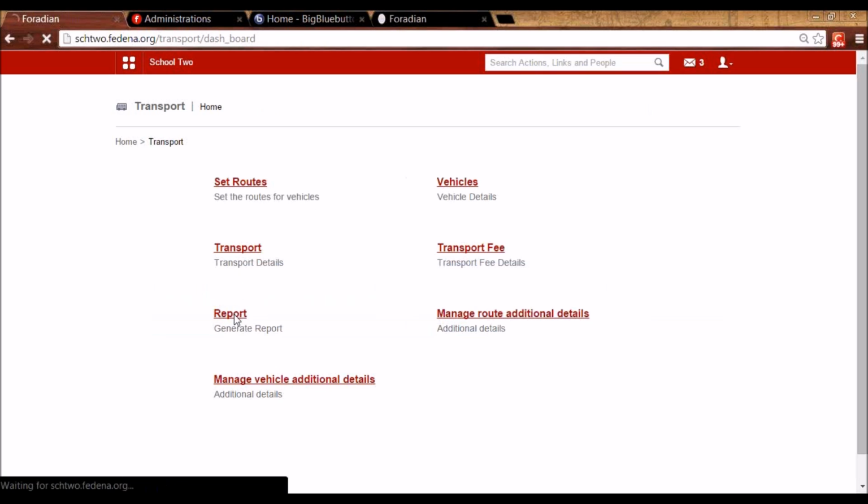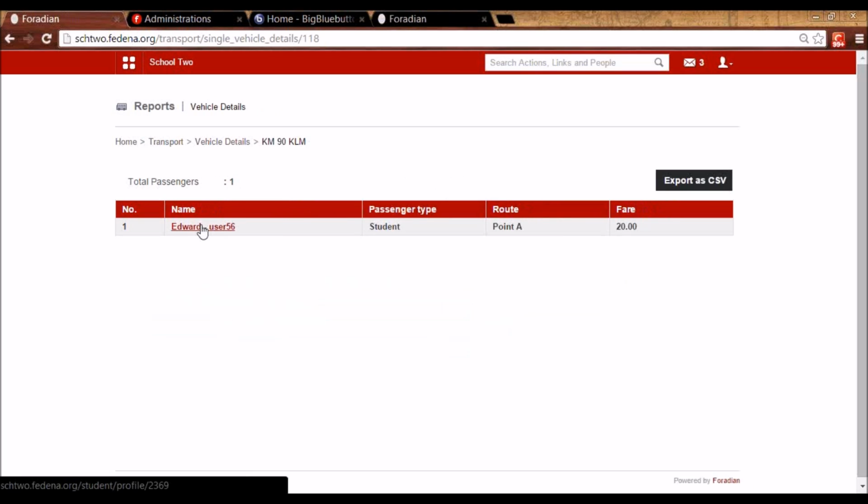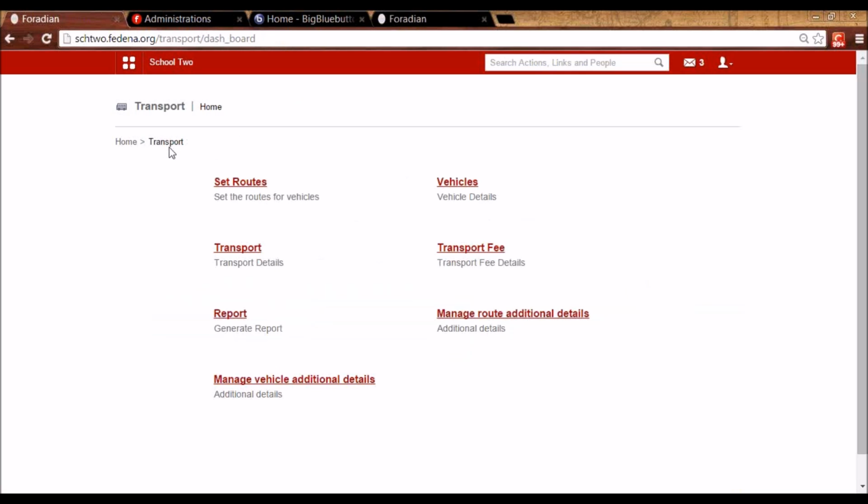I can see the report, so all the vehicles, number of seats, available seats, what is the end point, the destination. On clicking on it, I can see the other details, so who have occupied the vehicle. So this is fully about transport.